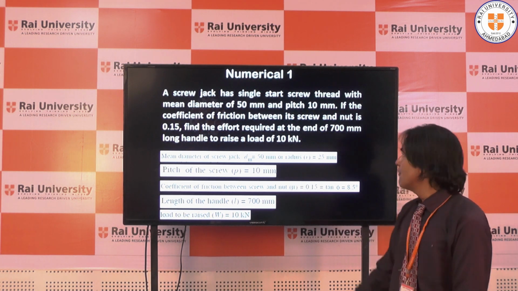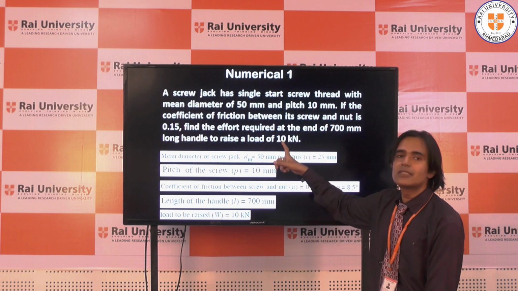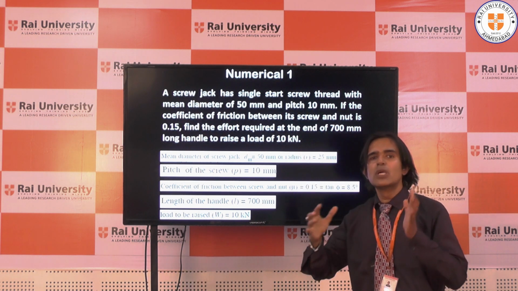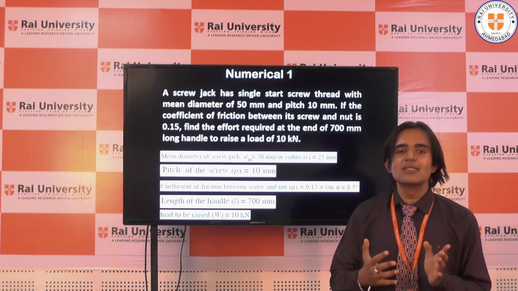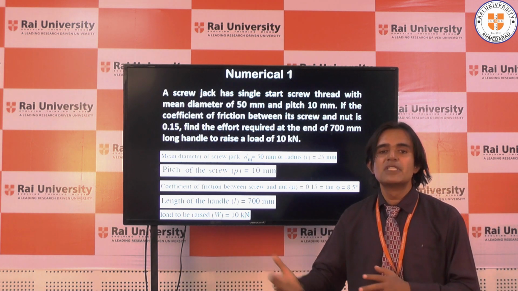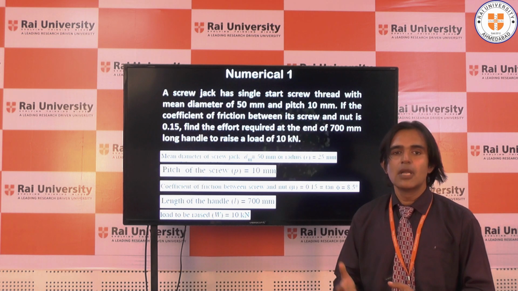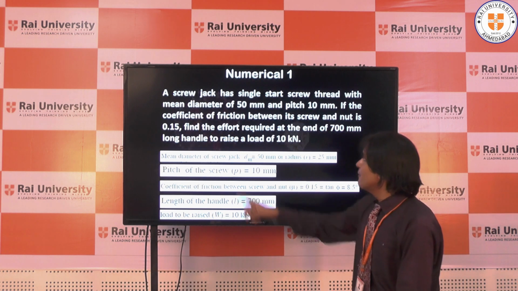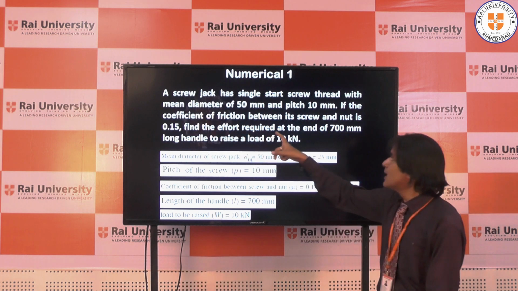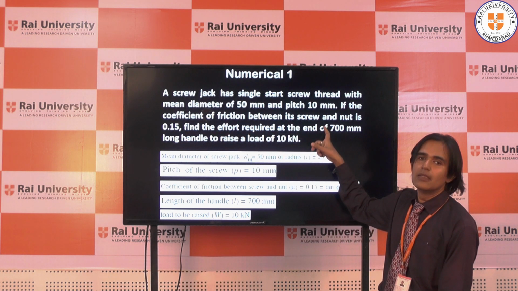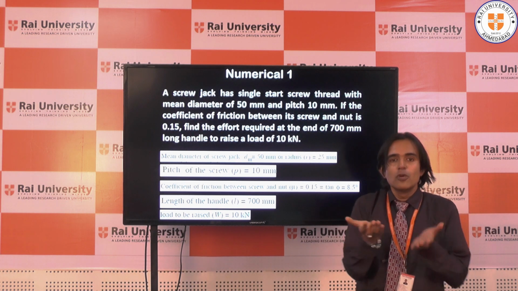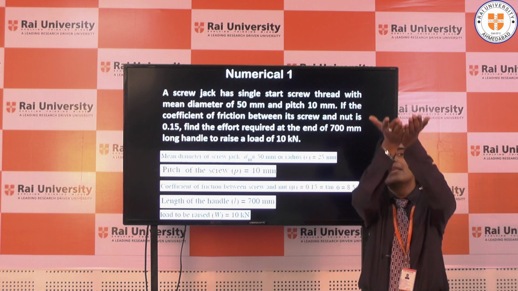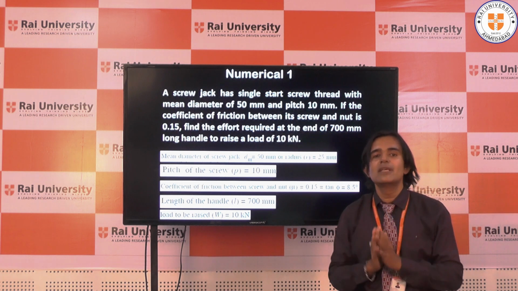And how much load do I have to raise? I have to raise the load as 10 kilonewton. We always convert the load from kilonewton to Newton. So 10 kilonewton is nothing but 10 into 1000, which is 10,000 Newton. Now what have they asked? They have asked us to find the effort required at the end of the handle. How much effort should I give on the handle so that this 10 kilonewton will be raised up? That is the only thing I have to do.